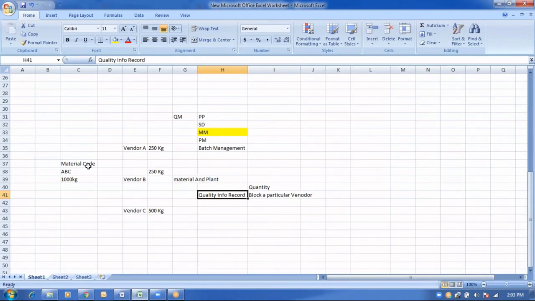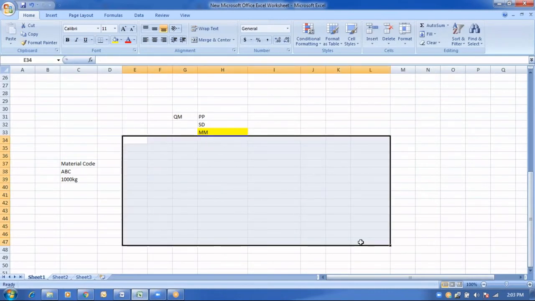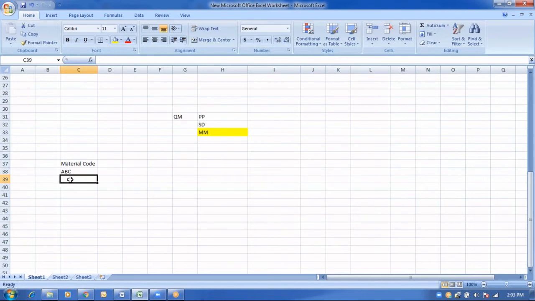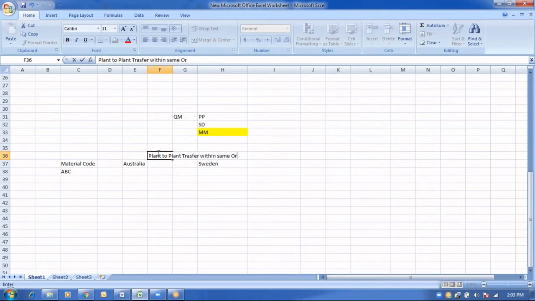For example, my metal code is ABC. My company manufactured this particular material in Australia, and they want to move this metal code to Sweden. Basically this is called a plant to plant transfer within the same organization.